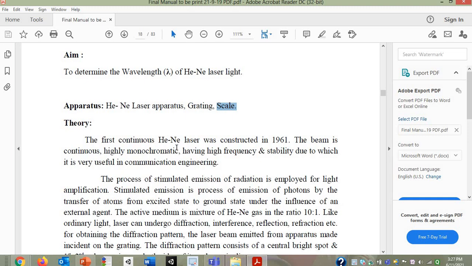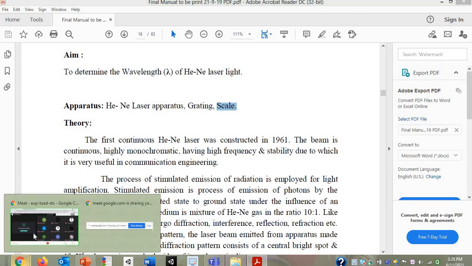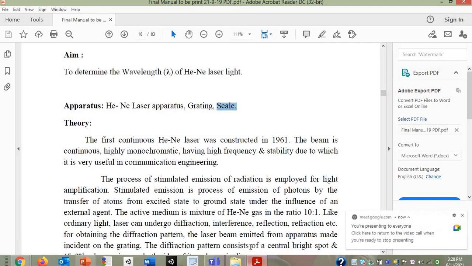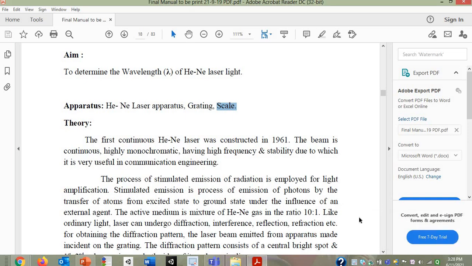at your end. Basically, lasers are one category of light sources which emit light. Just a second, somebody wants to join. So lasers belong to a particular category of source of light.